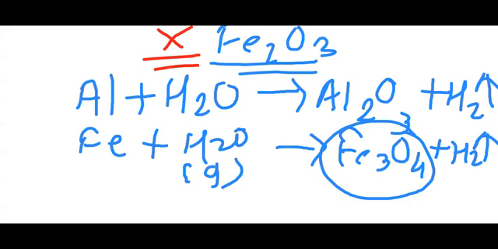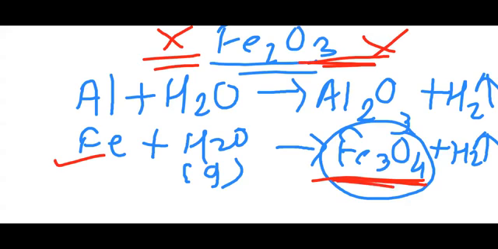So first FeO is formed, which further reacts to form Fe2O3, and the ultimate end product of the second reaction is Fe3O4. So Fe2O3 is not formed in this reaction, rather Fe3O4 is formed. Okay. So remember this difference.